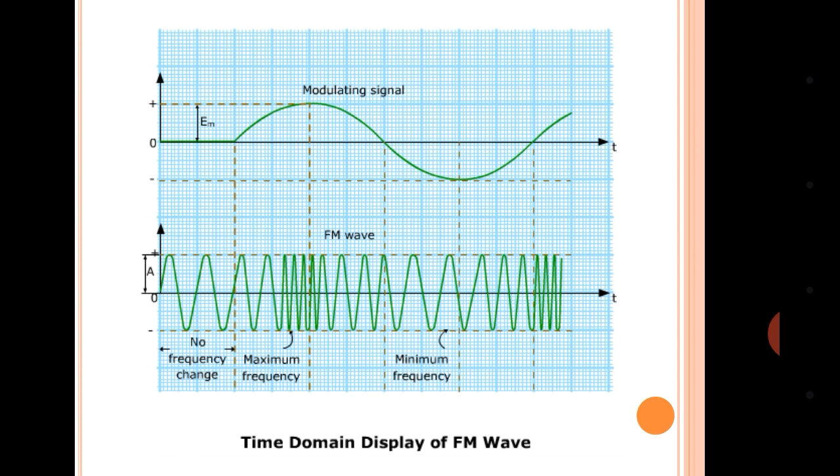So this is how the change in frequency happens. One advantage of FM over AM is that FM is less susceptible to noise. In AM, noise always affects the amplitude more than the frequency. So this is one advantage of FM.